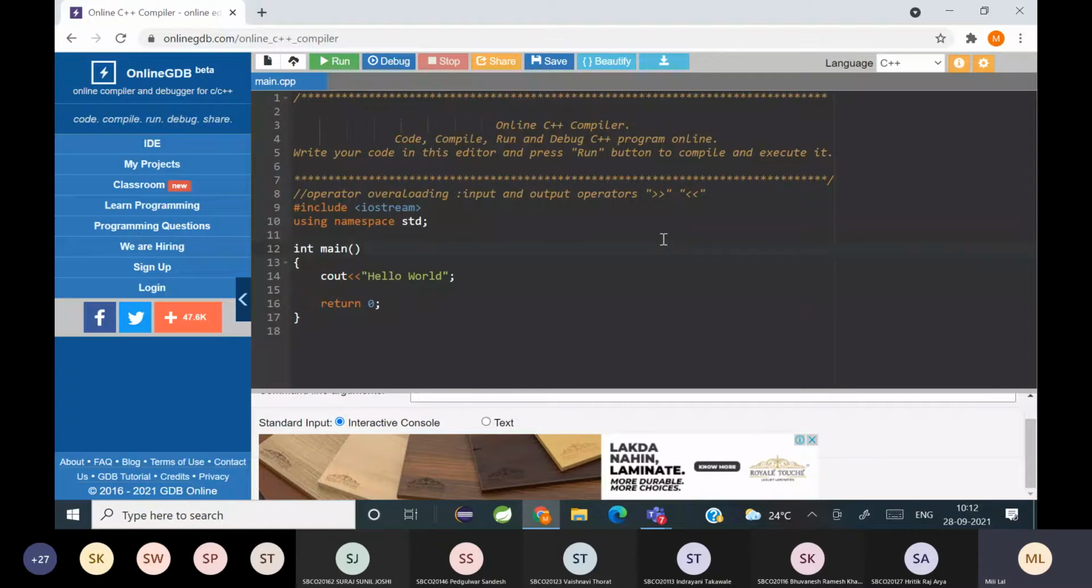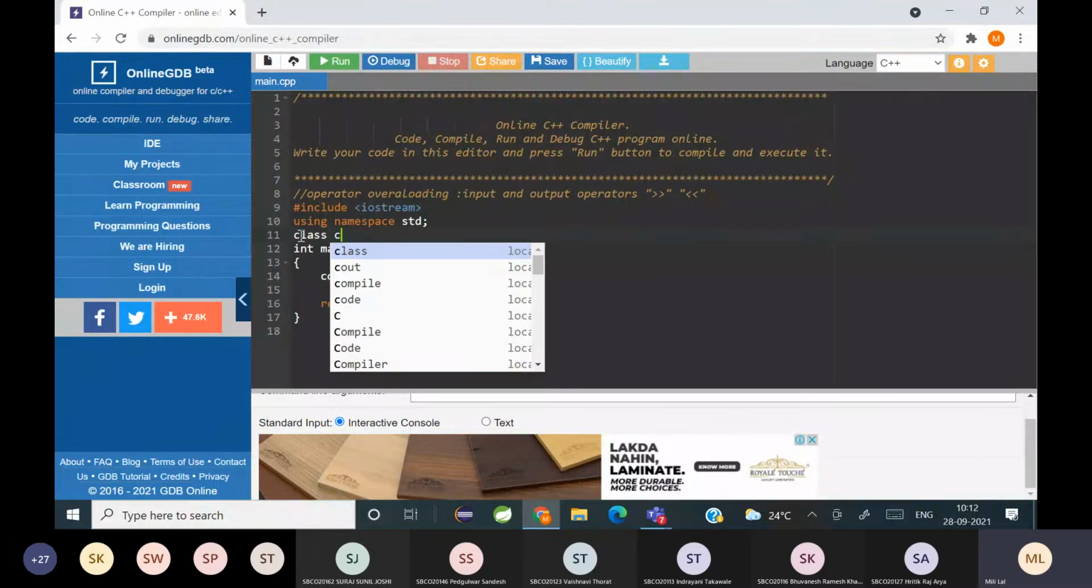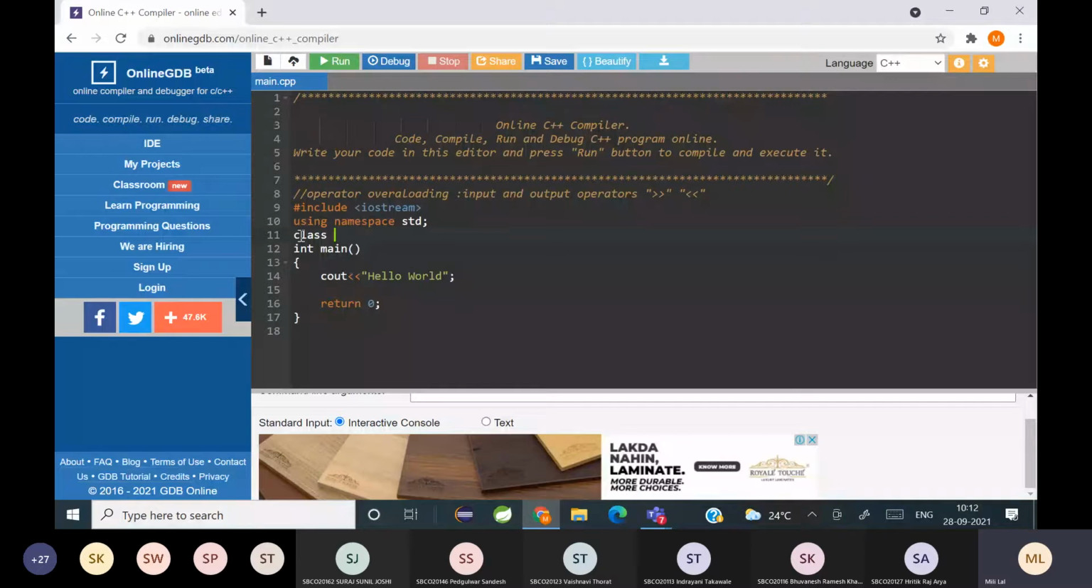Okay, so as a continuation, yesterday we discussed operator overloading for unary operators and binary operators. We took arithmetic operators as an example. Now today we'll see how operator overloading can be used for the extraction operator and insertion operator, or input operator and output operator. So for that, I'll write a class here. I'm using the same example, complex.